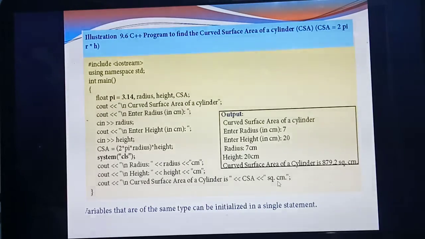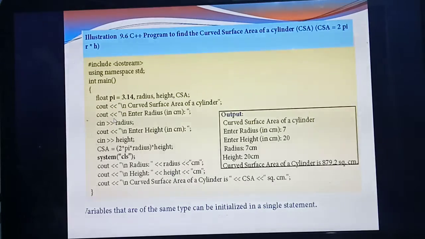Understood? Now see the output. So see that this is the output. Output means which one? The cout. Whatever lines you are giving in cout, that only is displayed in the output. Which is the first line you are giving in cout? Curved surface area of a cylinder. See? Curved surface area of a cylinder.